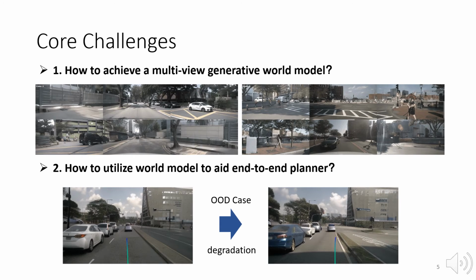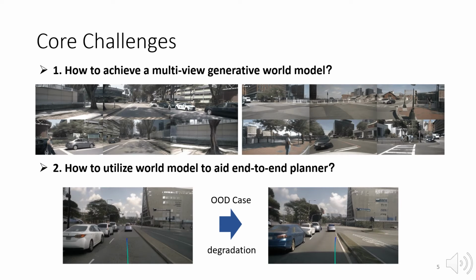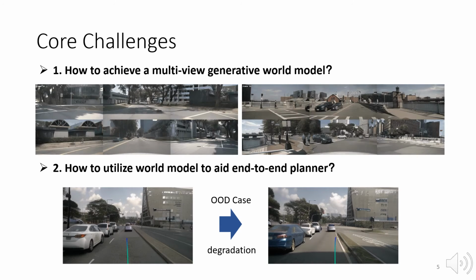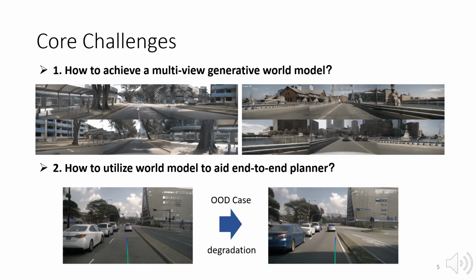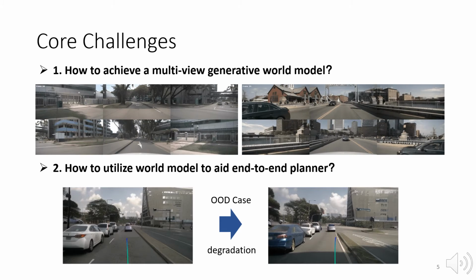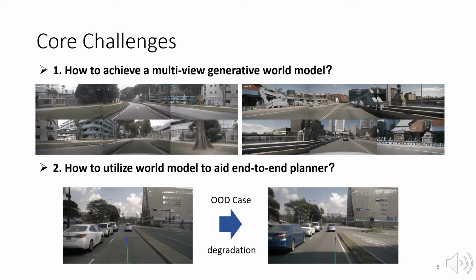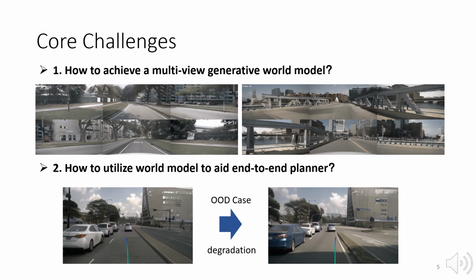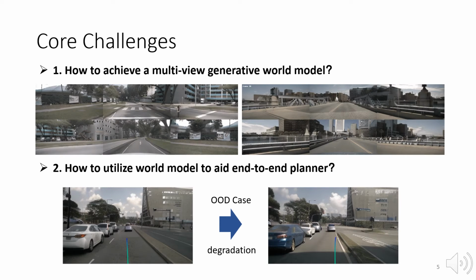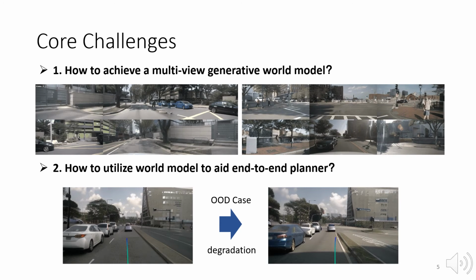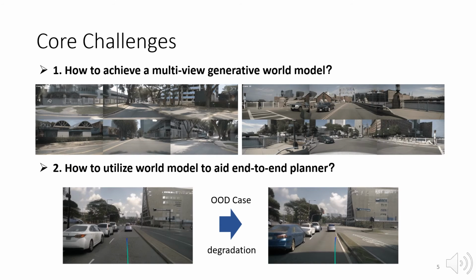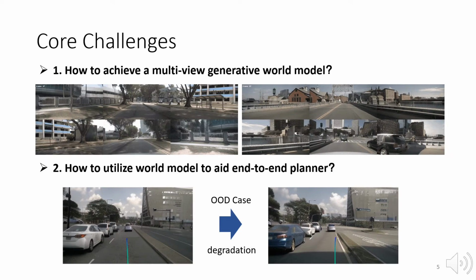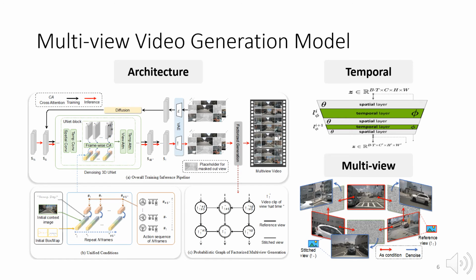To achieve our goals, we encounter two major challenges. Firstly, we must construct a multi-view generative world model that ensures consistency across different perspectives and over time. Secondly, we need to figure out how to leverage this model to assist end-to-end planners. Current planners often struggle with degraded performance when faced with out-of-distribution cases, limiting their adaptability and applicability. By harnessing the generative capabilities of the world model, we aim to enhance planners' ability to handle diverse and challenging scenarios.